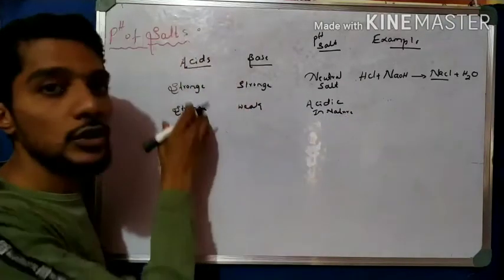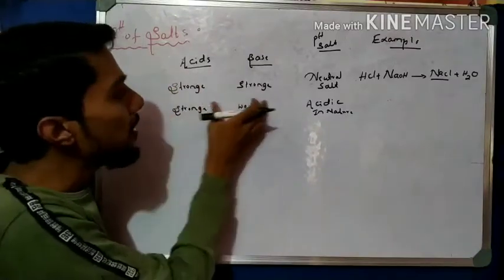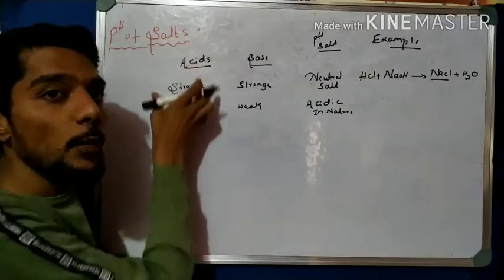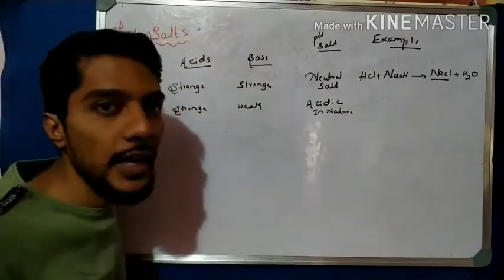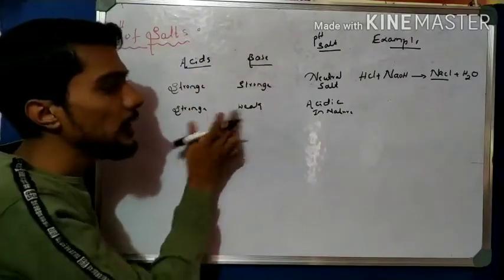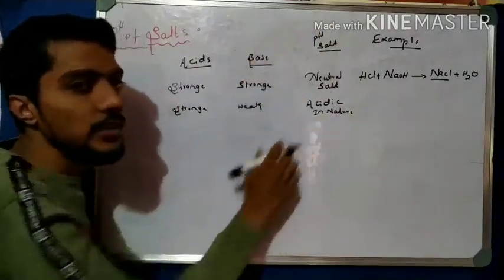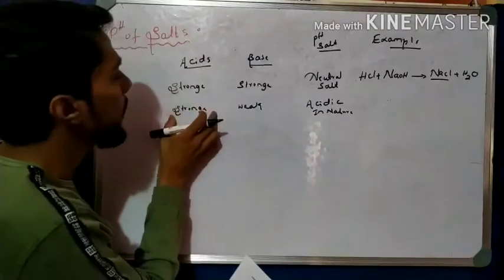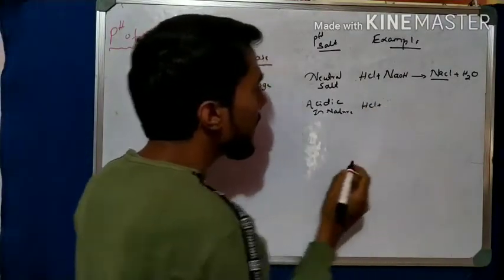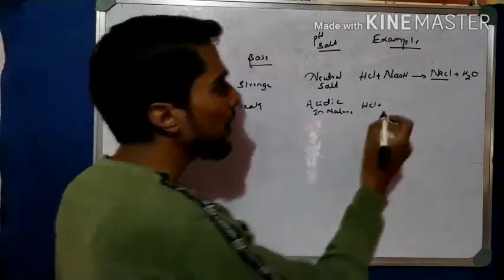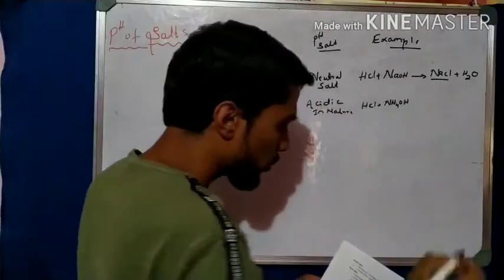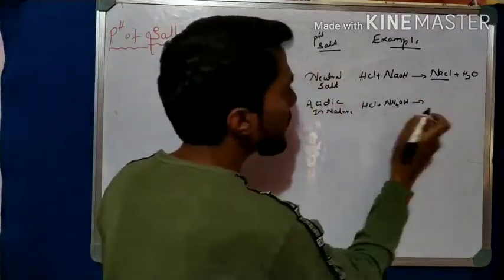So in the second case, when the acid is strong and the base is weak, the pH is acidic. For example, in the case of a strong acid I take HCl again, and in the case of a weak base, we already know ammonium hydroxide.